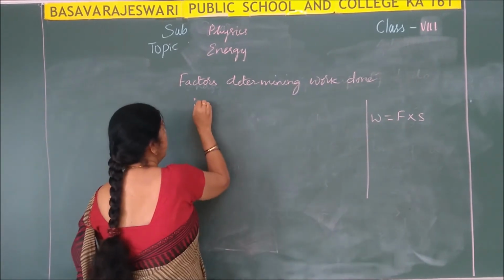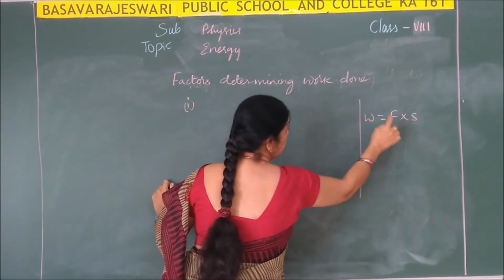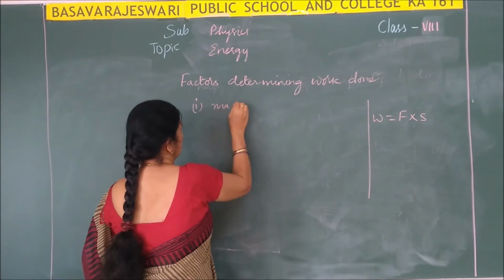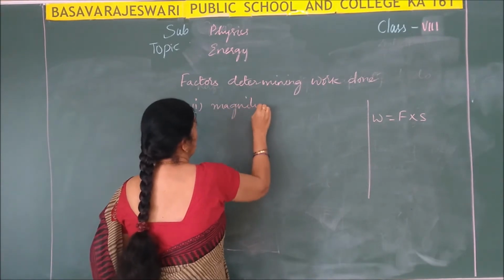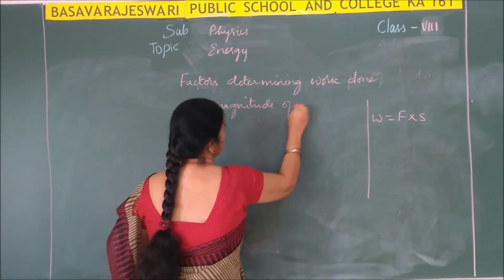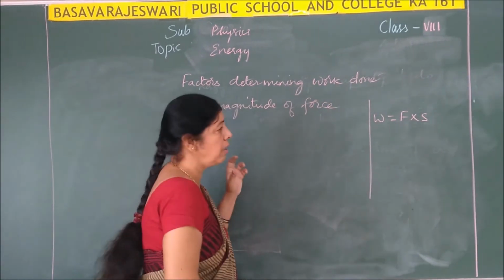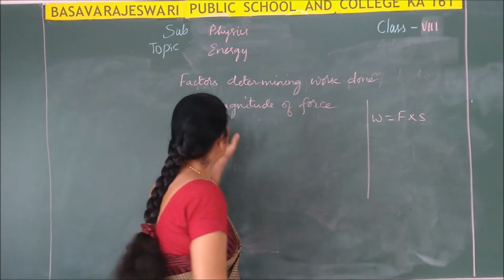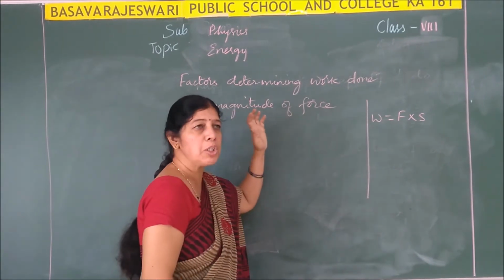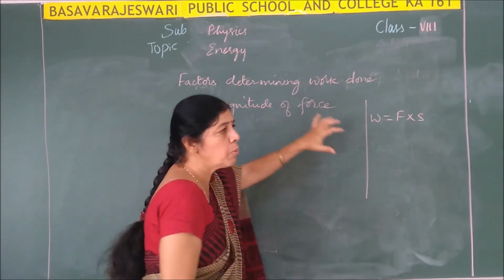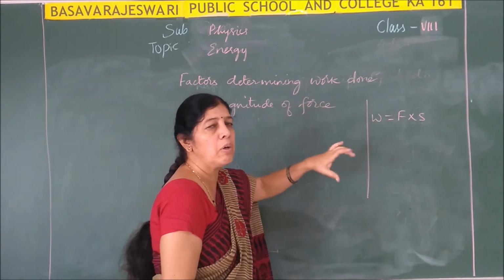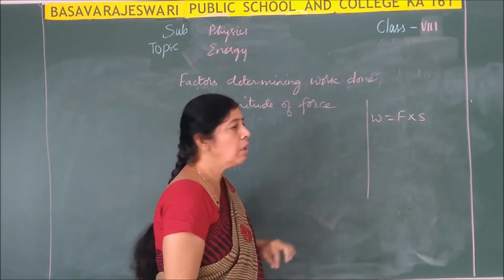So, work done depends on the magnitude of force. Magnitude of force means the amount of force you are applying on the body. Okay. So, magnitude is nothing but numerical value. How much force you are applying on the body, that will determine the work done.